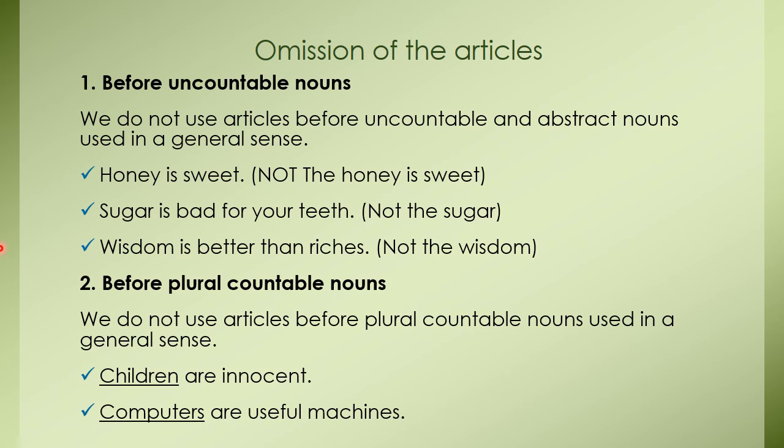We do not use articles before plural countable nouns used in a general sense. For example, children are innocent, computers are useful machines. So children, computers, these words are used in a general sense here, and these are also plural countable nouns. So we do not use any articles before these words. Okay.